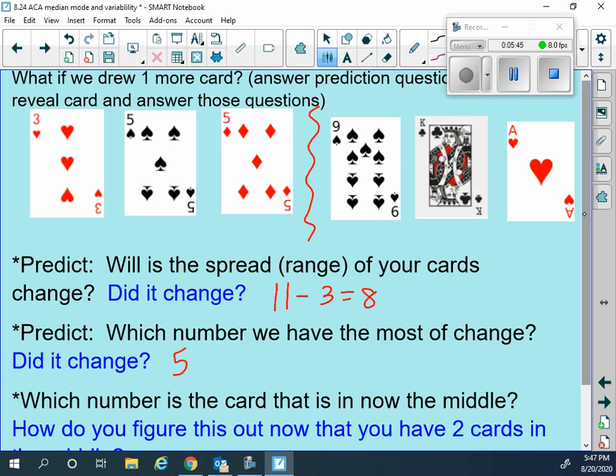So what you're going to do is you're going to take those 2 cards and find the average of them, or the mean. And we learned yesterday, that means you're going to do 9 plus 5 and then divide by 2 cards. So 9 plus 5 is 14, divided by 2 is 7. Okay, so then therefore, the middle card is now 7, and it is different than what we had before.